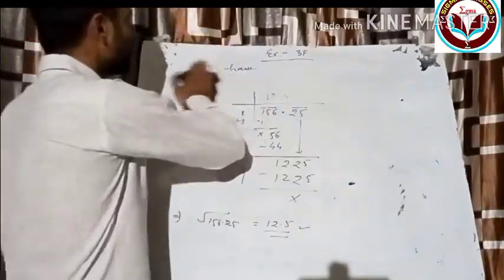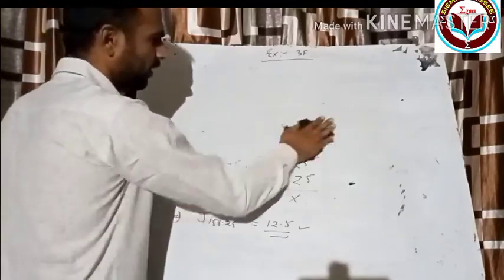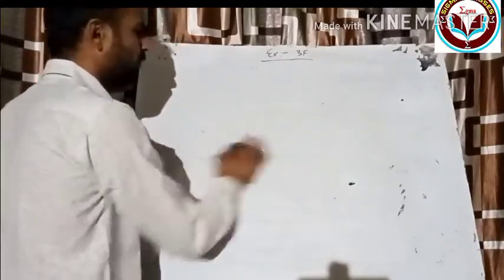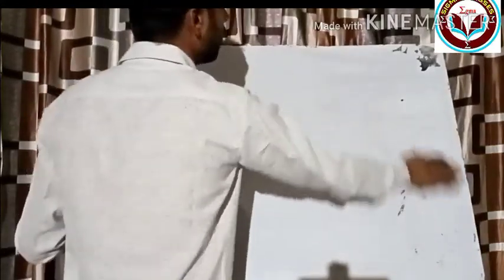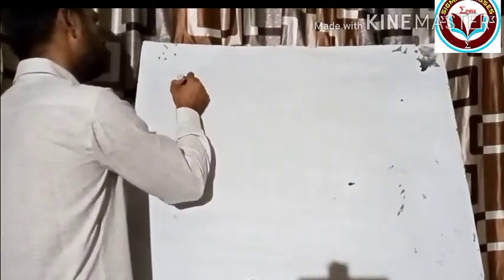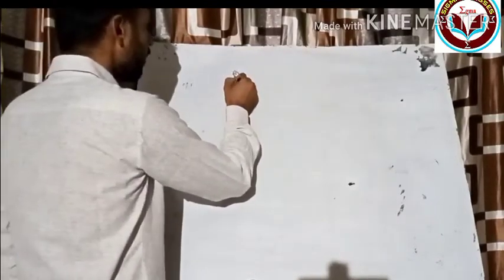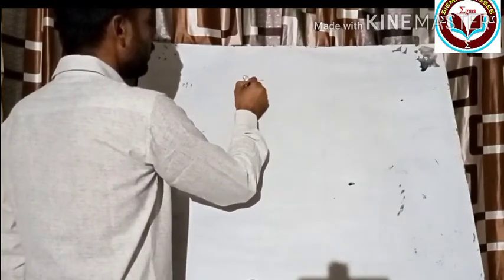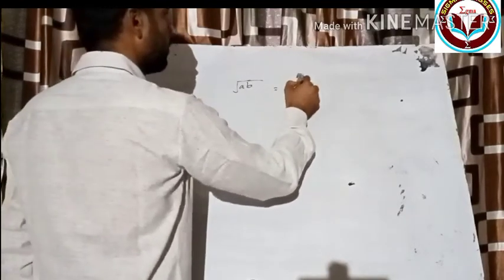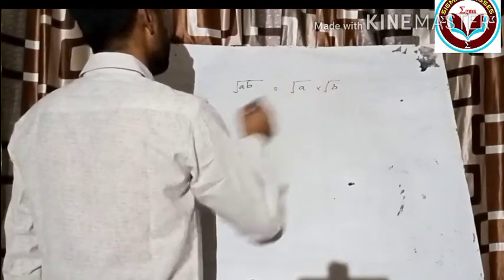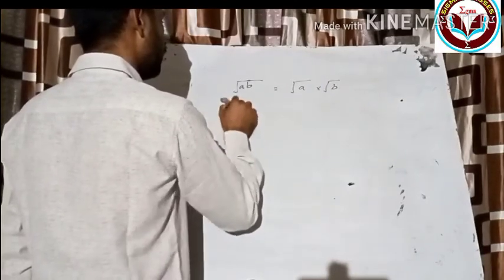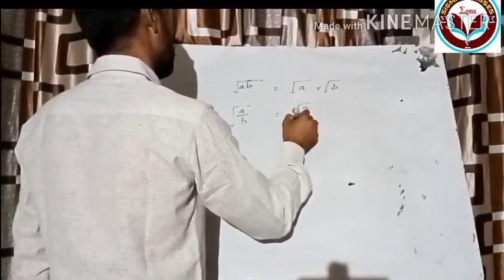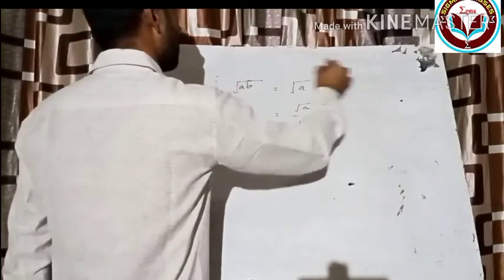Okay, listen students, there is one more topic for your next exercise, and only one topic is there, one property, so we will discuss only that here. Okay, and after this your chapter number 3 is completed. So what is that property? Property number 1, you have to learn: square root of AB equals, we can write like this, square root of A into square root of B. Okay, square root of A by B, we can write like this, square root of A over square root of B. Okay, so there are only these two properties. With the help of these two properties you can solve that exercise.